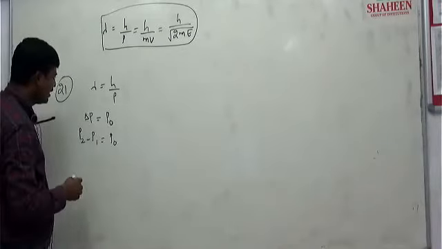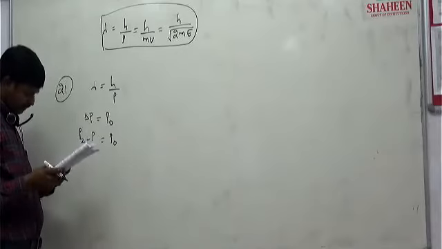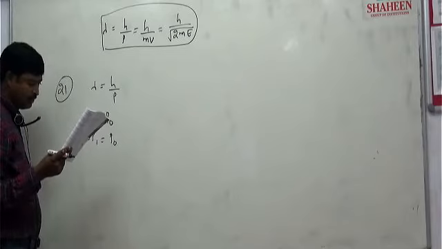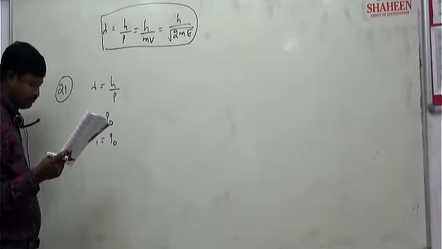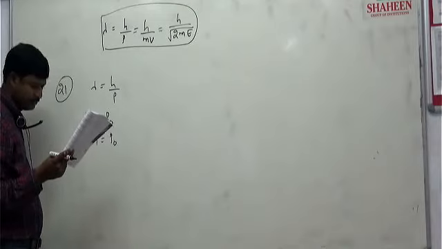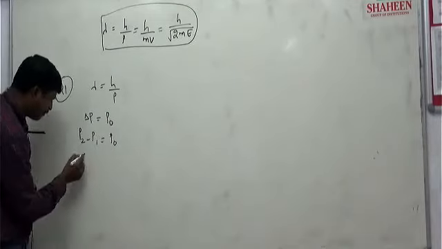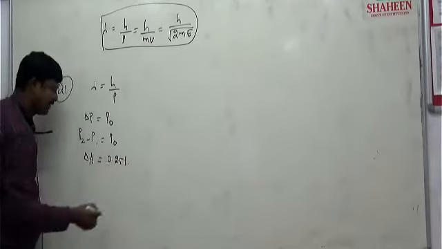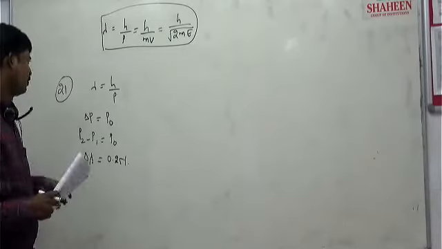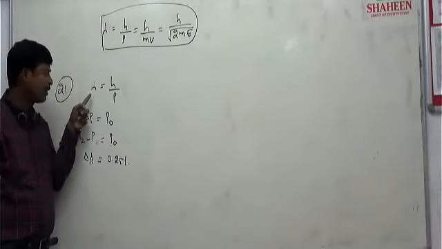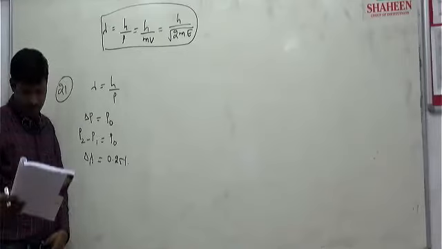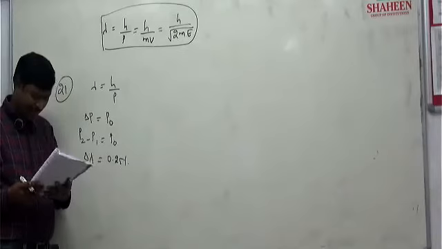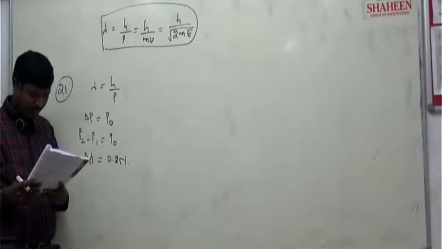The corresponding change in the de Broglie wavelength is found to be 0.25%. So delta lambda is given as 0.25%, the fractional change you want to calculate here.